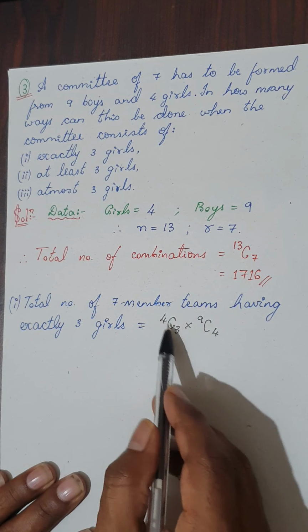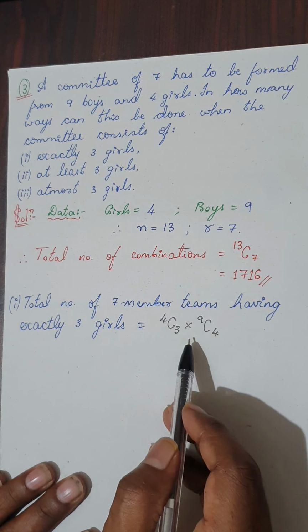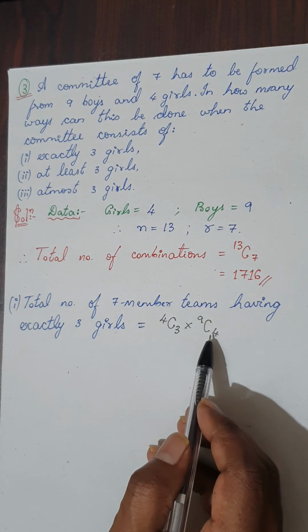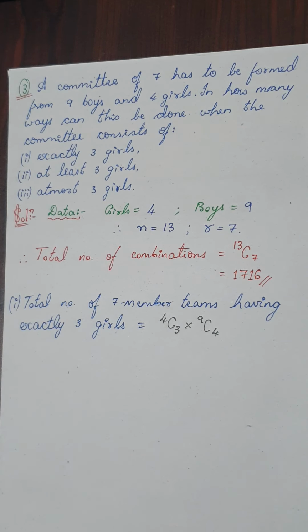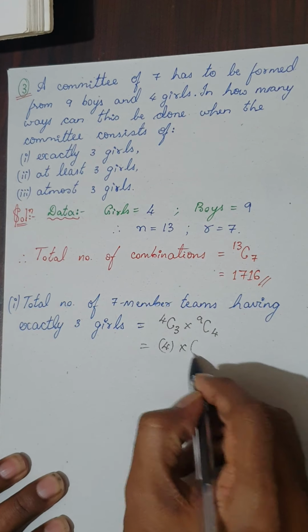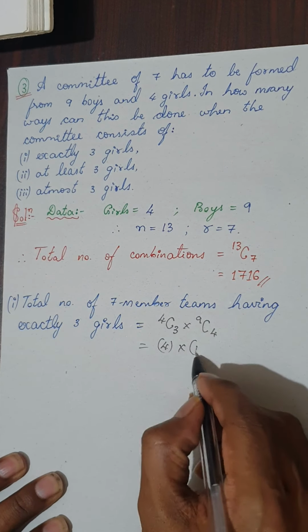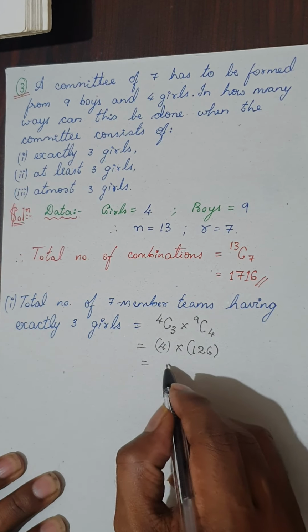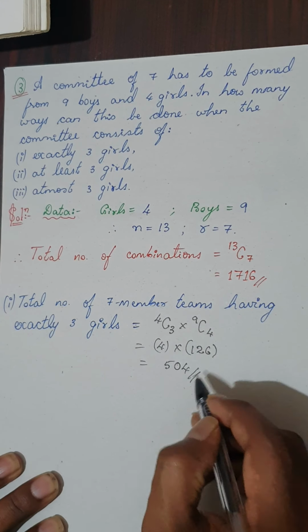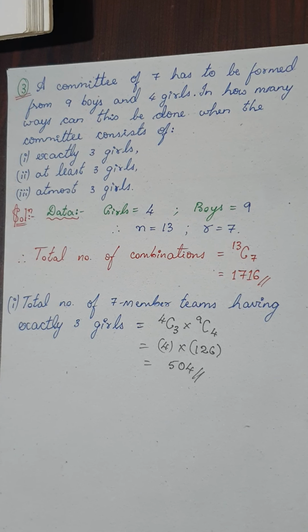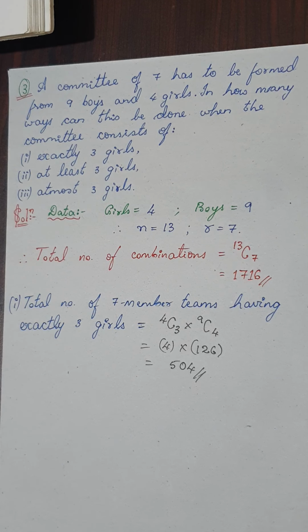Why? It should be a 7-member squad. Remember, this is just half a selection. Clubbing both, you get 1 selection. So it is multiplication. So you will get 4C3 into 9C4. Okay, so take up the value. 4C3 is nothing but 4C1, so it is 4 into 9C4. It's up to you to calculate. I will leave it up to you. So it is 4 into 126, and if you multiply, you'll get 504 number of teams. Sorry, 7-member teams having exactly 3 girls, any 3 girls of the 4 given. Okay, so this is the first condition, nothing much to do.